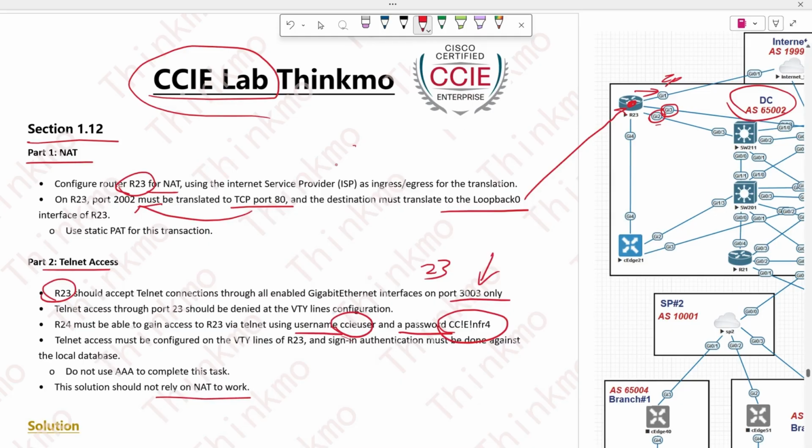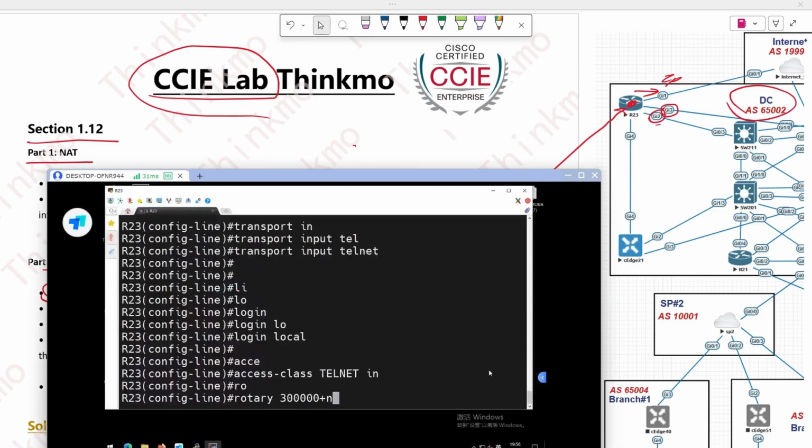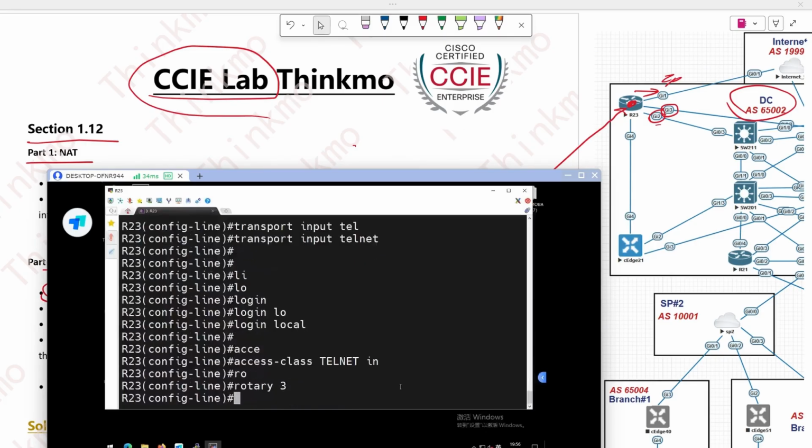My screen is stuck, so I'll write it here. 3000 plus N means whatever number you write after it, that's the port number, right? So if you add a 1 after this parameter, then it's 3001, so the port number is 3001. If we write 3, then it's 3003. That fulfills the requirement of the question. So if we write a 3 here, this way it allows 3003, that means port 3003.